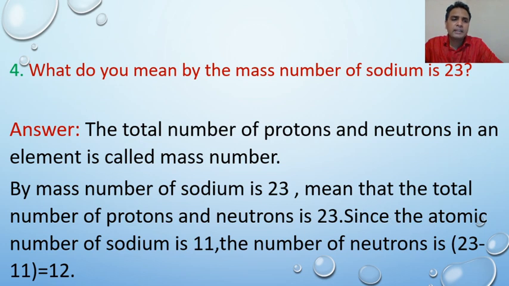Since the atomic number of sodium is 11, the number of neutrons is 23 minus 11 equals 12.